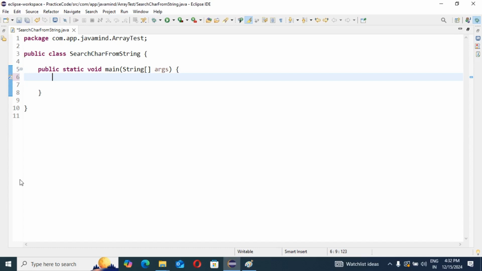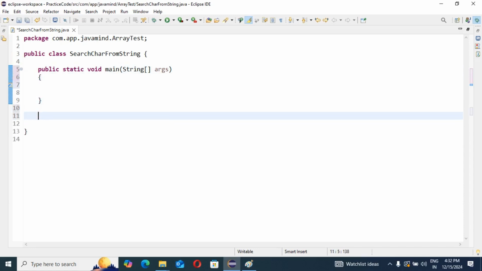For this purpose I will create one static method. For clarity and readability of our code, that's why I am separating one method. I am going to add a separate method inside. The method is static, and this method's response will be boolean. If the character is available, then you send the return as true, otherwise you send false. That's why I'm going to return this method's response type as boolean.